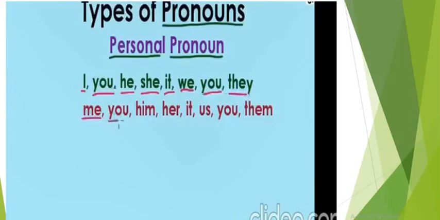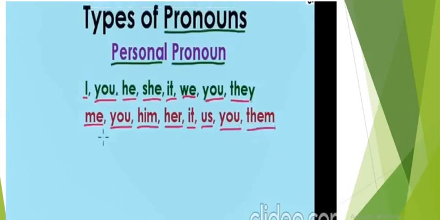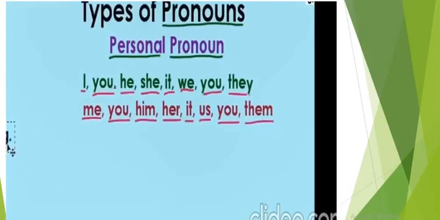Then we have me, and then we have you, and then we have him as a pronoun. Her, we have it. Again, it can be used for any other object or animal or even pets. Then after it, we have us, and then we have you, and then them. Now, these are the object pronouns. We call them object pronouns: me, you, him, her, it, us, you, them.